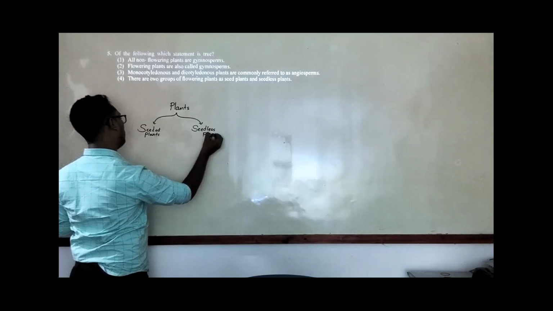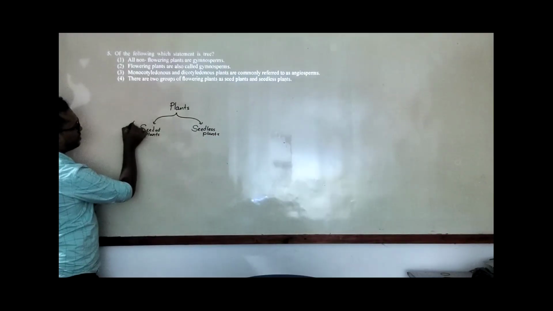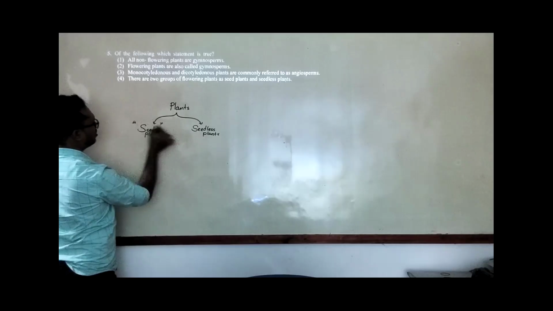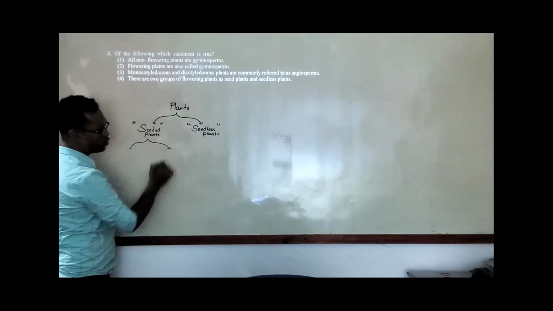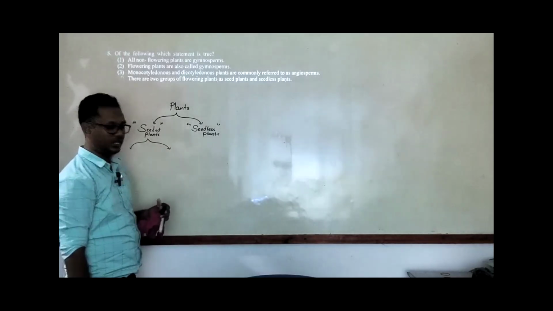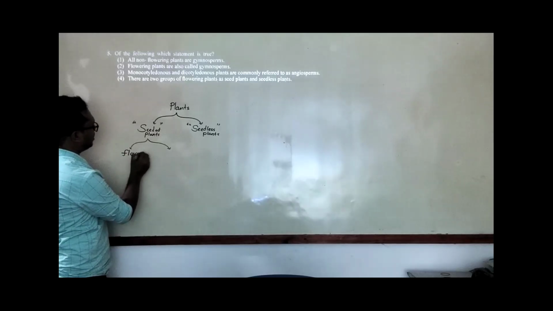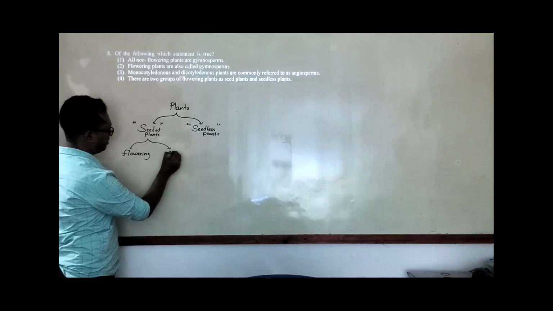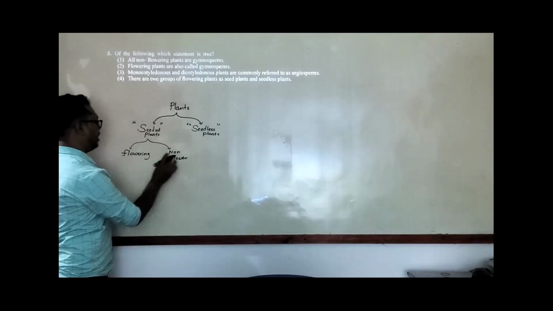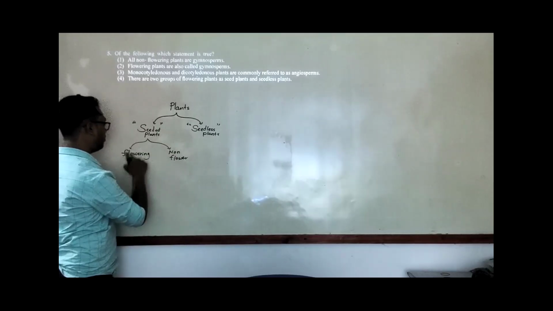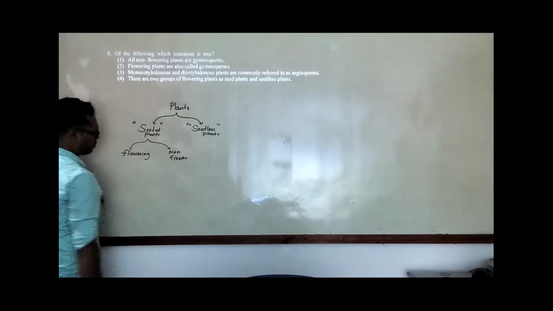The seeded plants are again divided into two main categories: flowering and non-flowering. Flowering means they have flowers and they always form seeds. But some of them are non-flowering, yet they produce seeds.